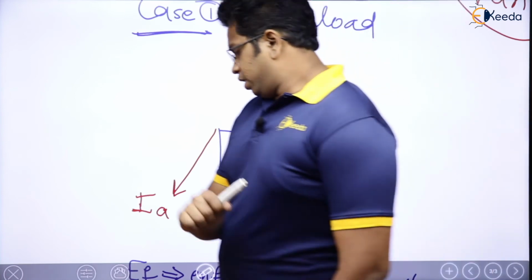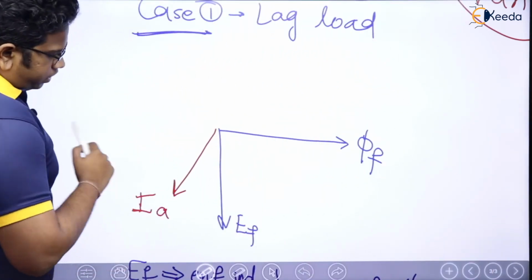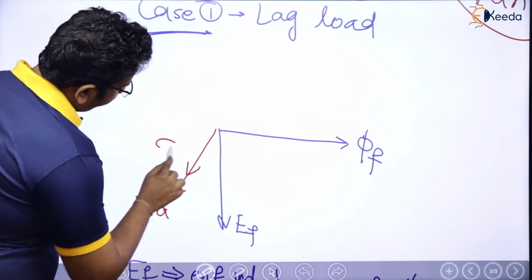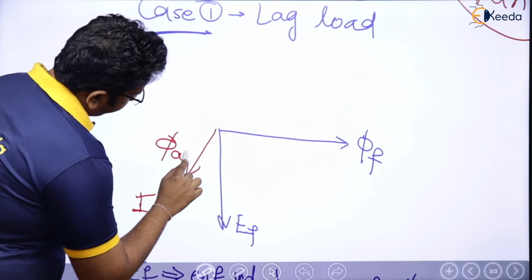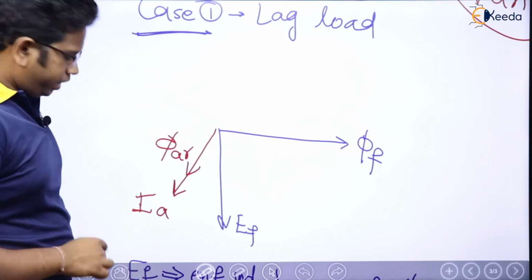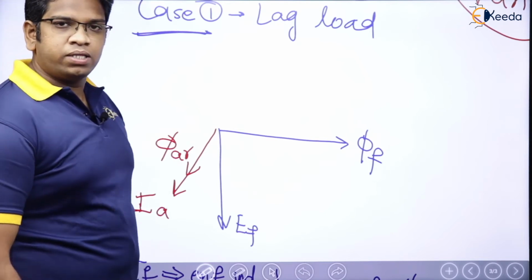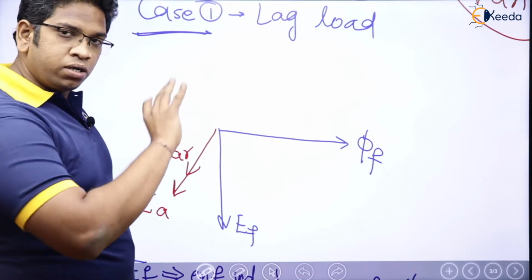So see here what is going to happen. This is IA. Because of this IA, there will be flux phi AR which will flow here. So please tell me what will be the net flux distribution in the core.